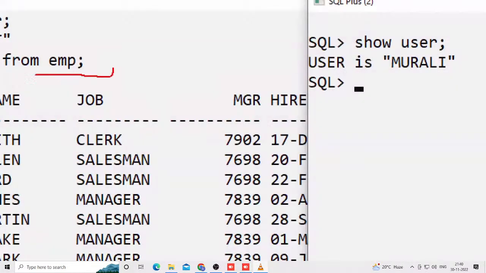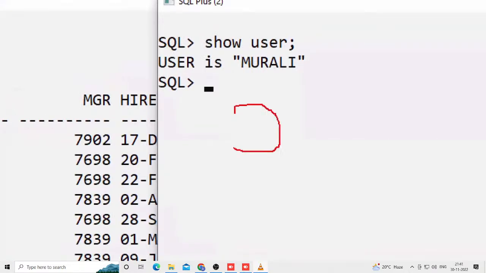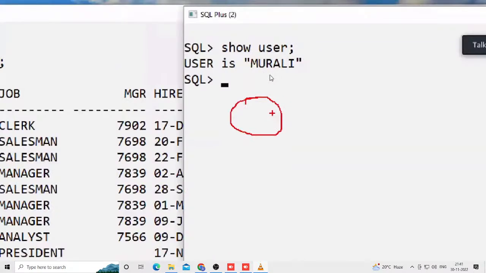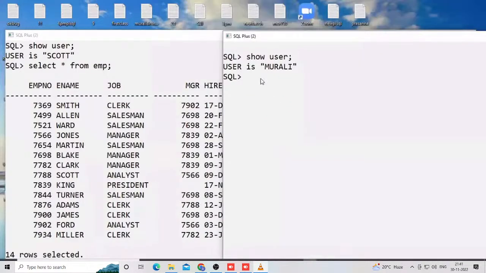Not the employee, the user I'm talking about. Which table does the employee have? The EMP table is there, with employee details. What does Murali not have? This EMP table, for example. Now, this Murali user is using what? This Scott user's table. Some commands are there.